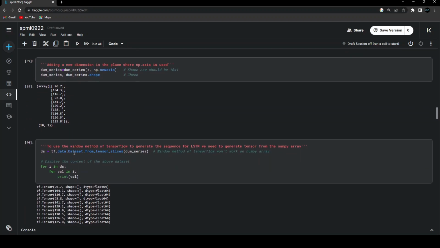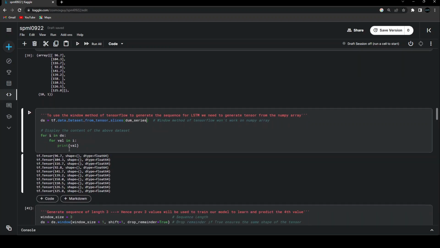So how will I do it? I'll be using dataset as the variable and say tensorflow.data.Dataset.from_tensor_slices, because I want this NumPy array converted into tensors. Then, to visualize these tensors, for tensors in the dataset, I want to see what tensors have been created inside that bunch of tensors.